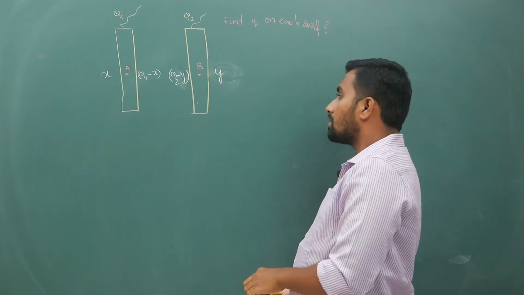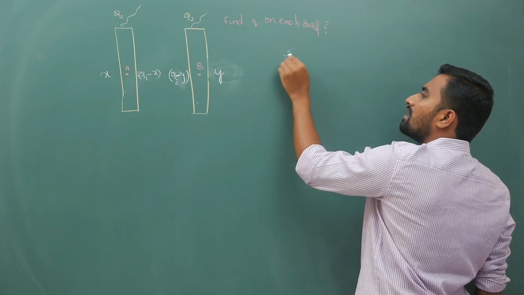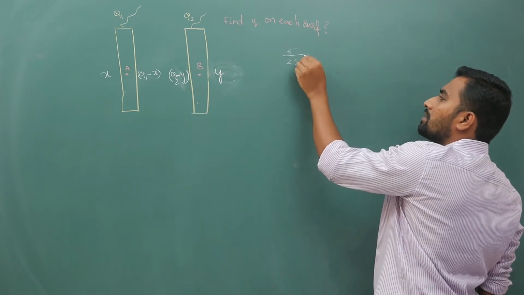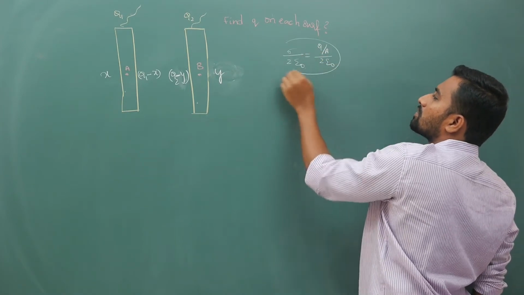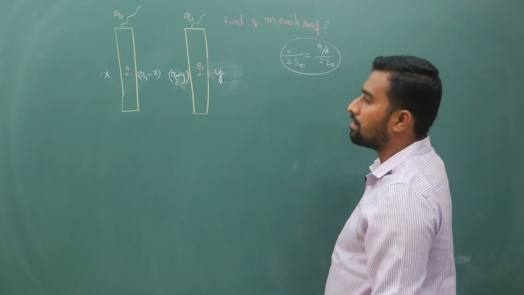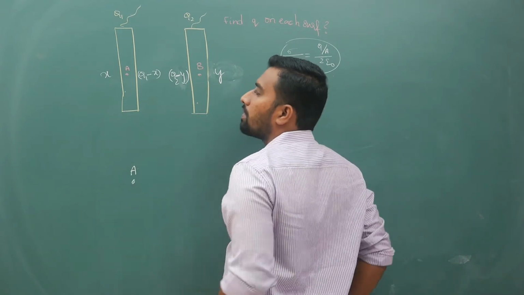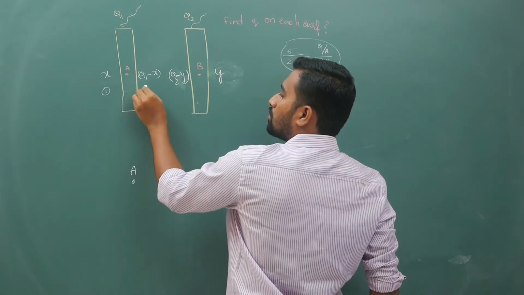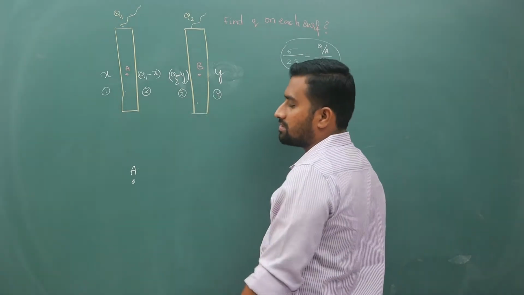Now to solve this, if you remember, your electric field because of an infinite sheet of charge is sigma by 2 epsilon naught. Your sigma is charge by area, so that will become Q by 2a epsilon naught. Now if you take point A, and assume this as 1, 2, 3, 4, totally there are 4 charges.